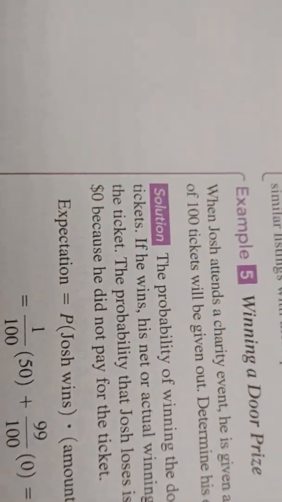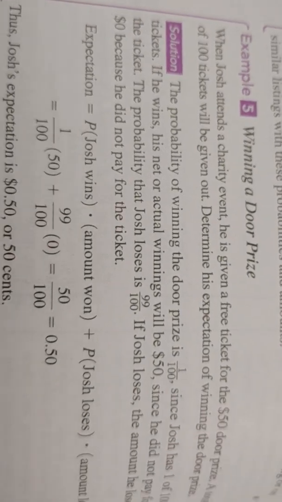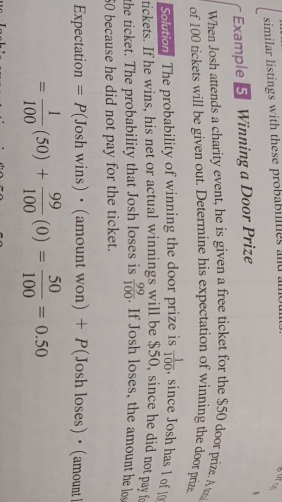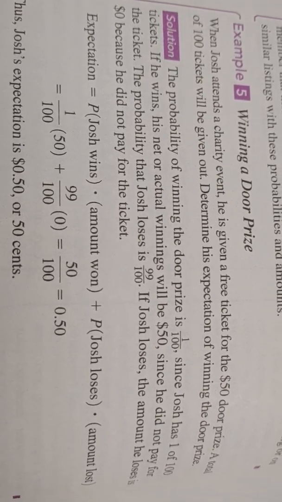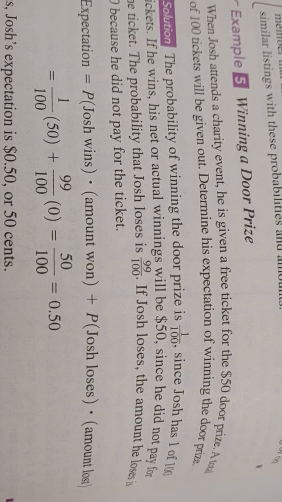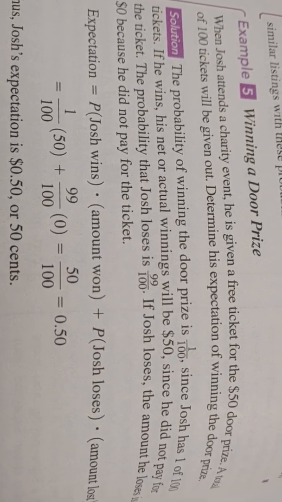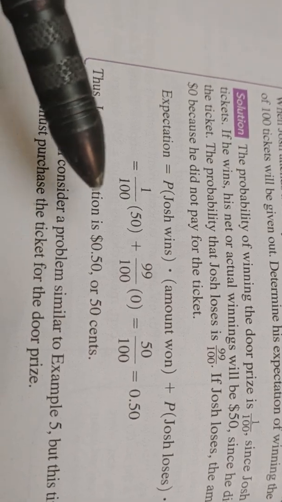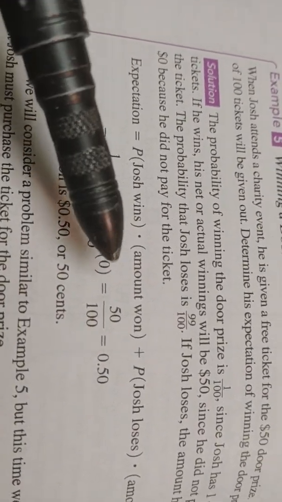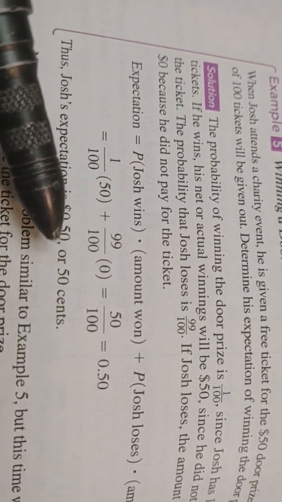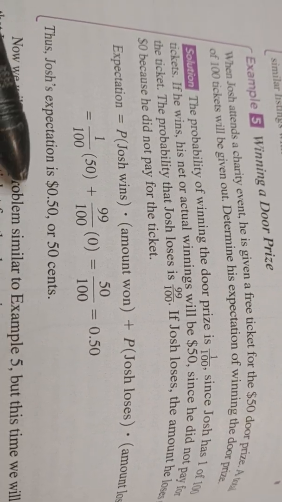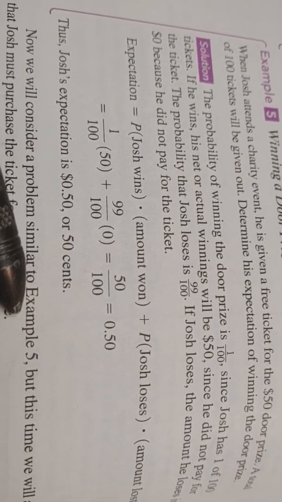Here's another example problem. I'm not going over all the example problems, just some I think you ought to look at. Winning a door prize. When Josh attends a charity event, he is given a free ticket for the $50 door prize. A total of 100 tickets will be given out. Determine his expectation of winning the door prize. Winning $50 is 1 out of 100, since there's only one prize. Not winning anything is 99 out of 100. So his expectation is 50 cents.